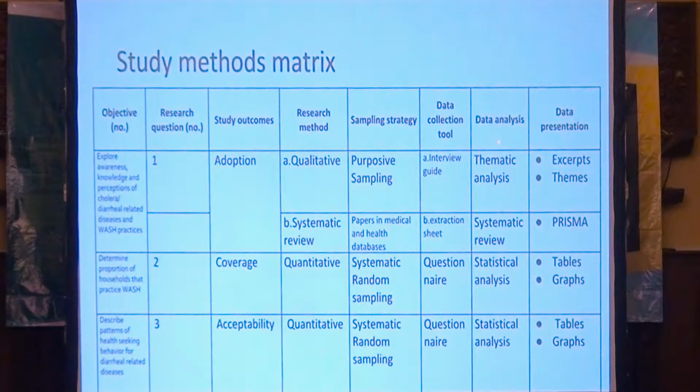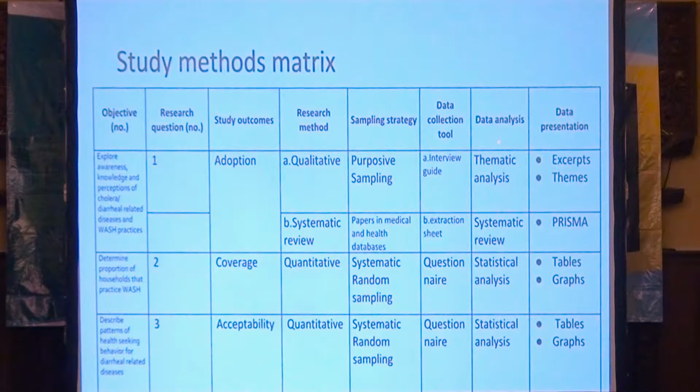Okay, now the study methods matrix. For the first objective, which is to explore awareness, knowledge, and perceptions of cholera and diarrhea-related diseases, we think that the study outcome will be adoption, for which I use two methods, qualitative, as well as systematic review.